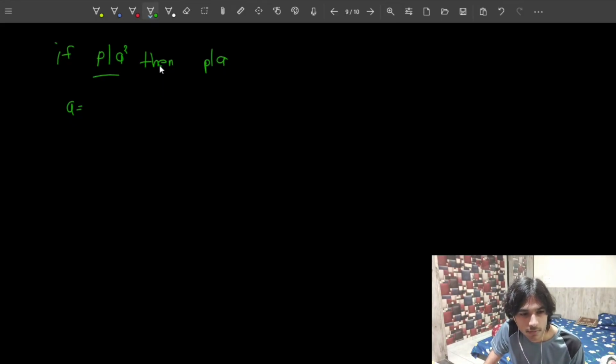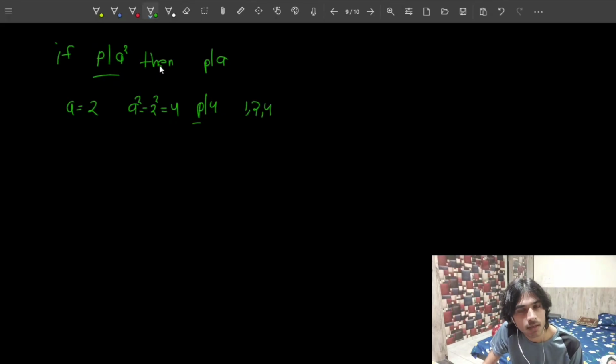So if A equals to 2, then A square is gonna be what? 2 square, which is equal to 4. If we say P is dividing A square, that is 4, then what are the possibilities of P? P can either be 1, 2 or 4. There is no other number other than 1, 2 and 4 that can divide 4, right?